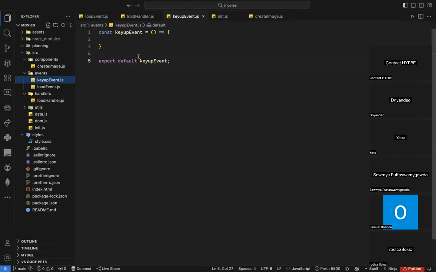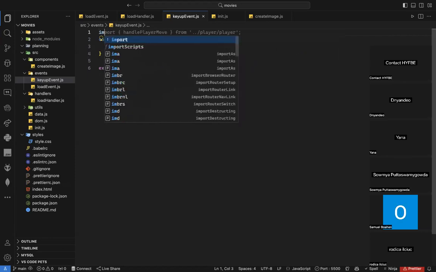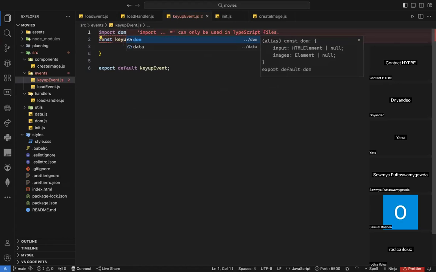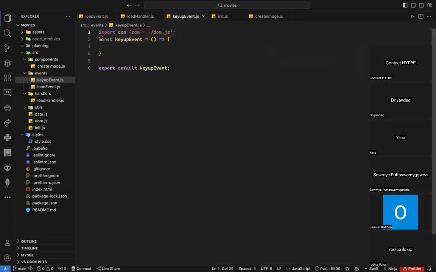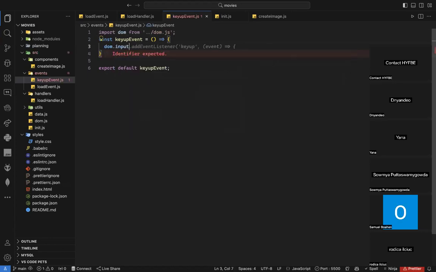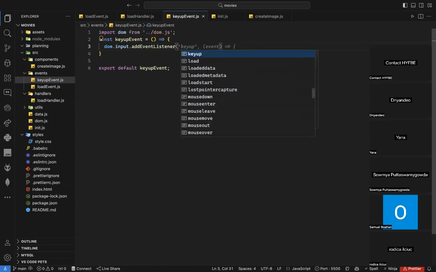Okay, fine. So now I will need the input, but where is the input? How can I get my input? Inside the DOM. So here I need to import the DOM. Why? Because if I don't import the DOM, I cannot access the input. So I need to import the DOM first. And when I import my DOM, then I will say DOM dot input dot add event listener, and the event will be key up.